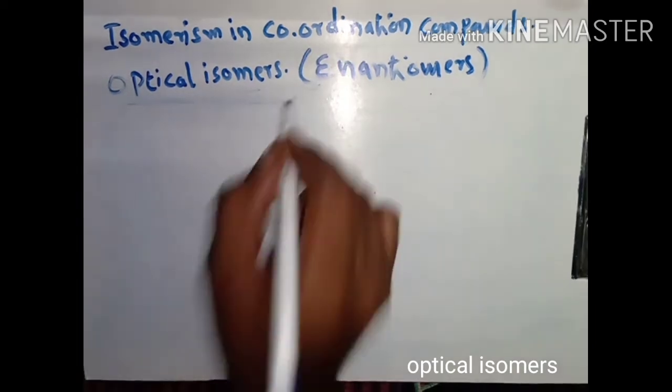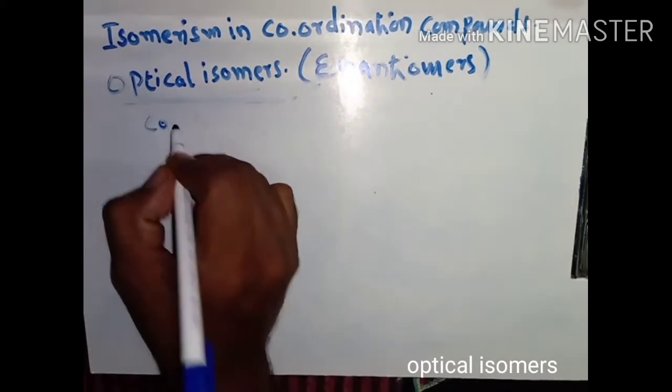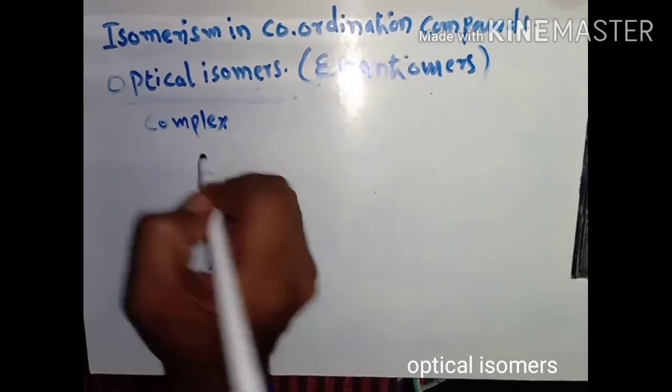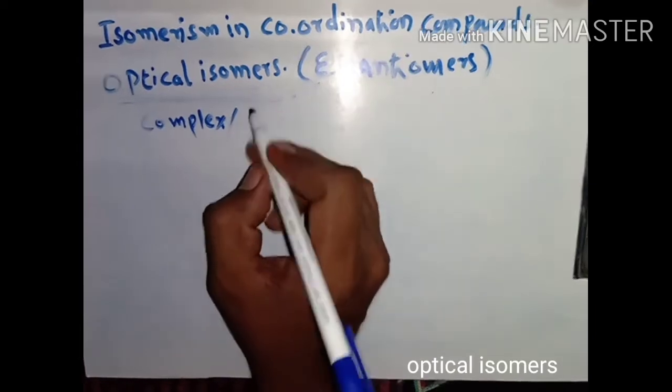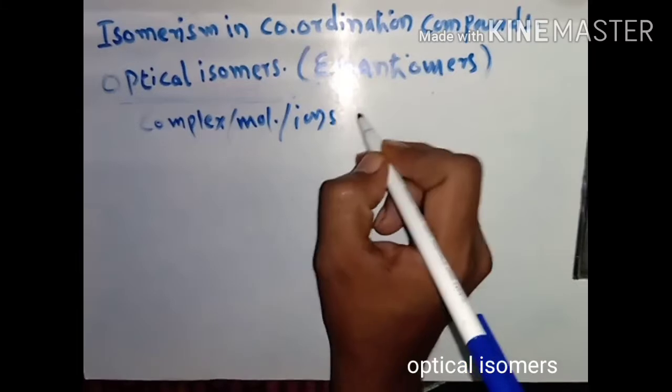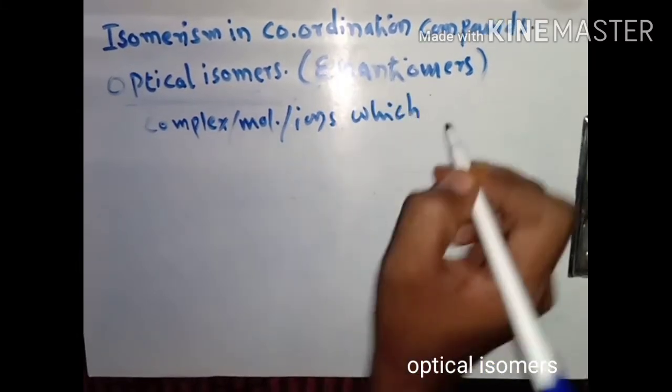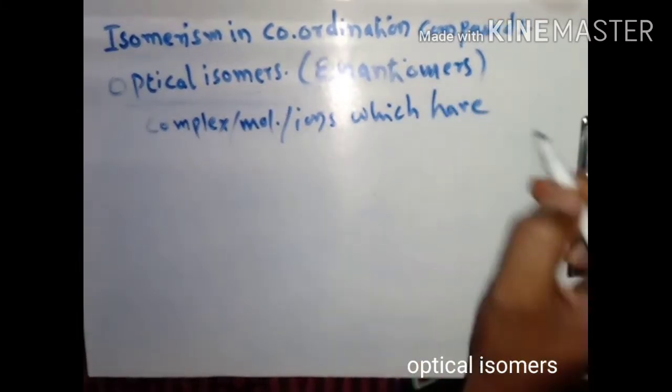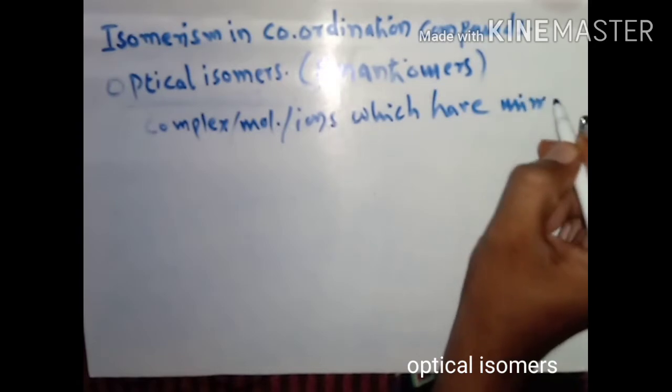Means you can say the complex or a molecule or an ion which have mirror images.